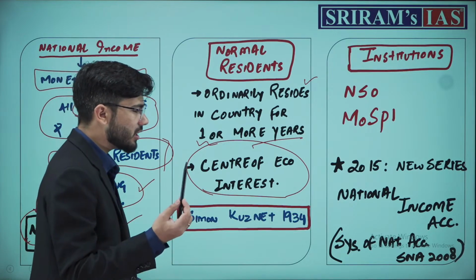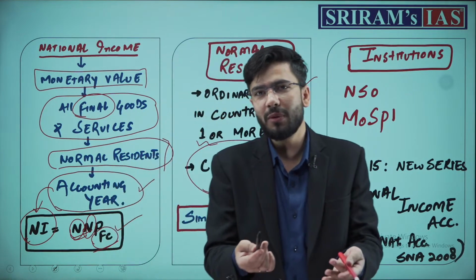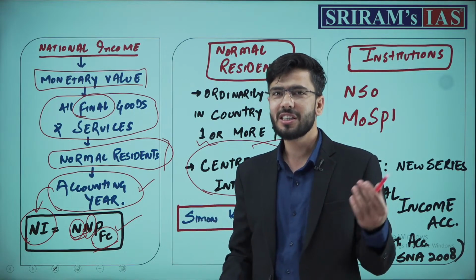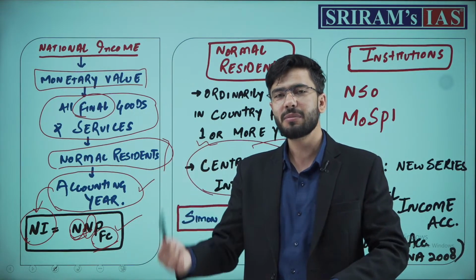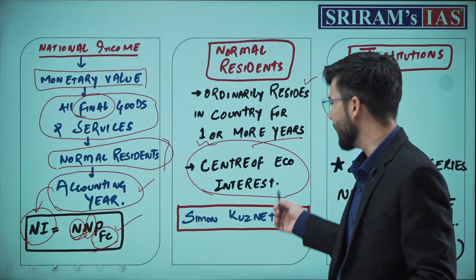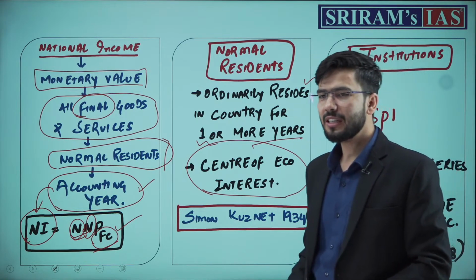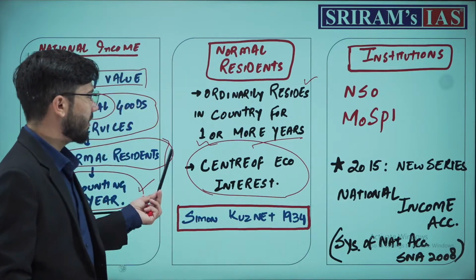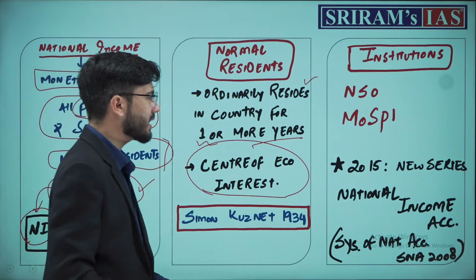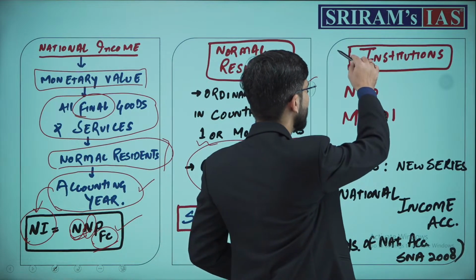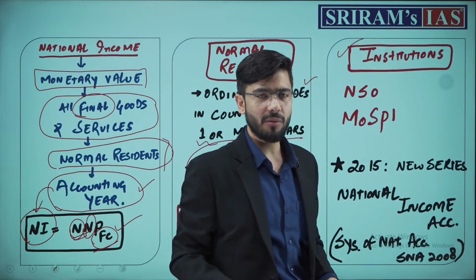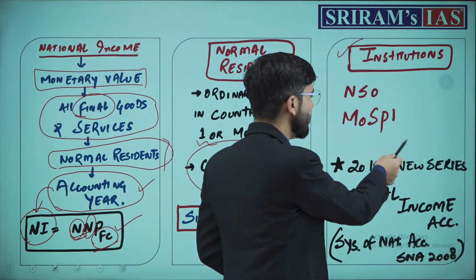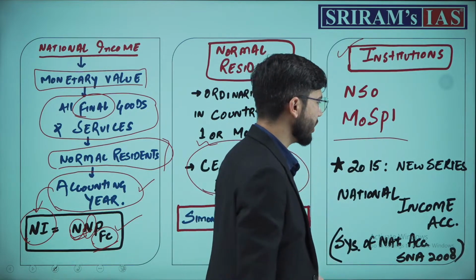Next, there is the concept of GDP. You might have heard a lot about GDP, this increase, decrease, these figures in our national economy. The modern GDP concept was given by Simon Kuznets in 1934. Further, we discussed normal residents. Who are the institutions dealing with the calculation of national income? We have the NSO and the Ministry of Statistics and Programme Implementation.